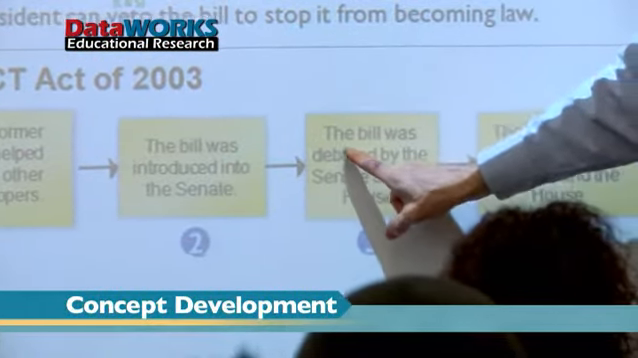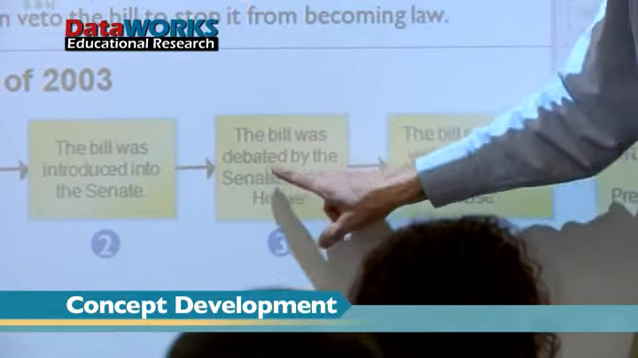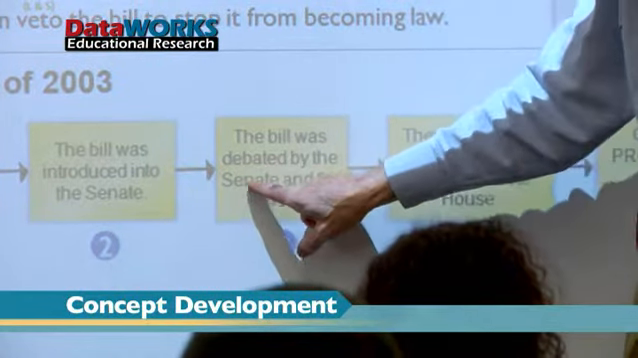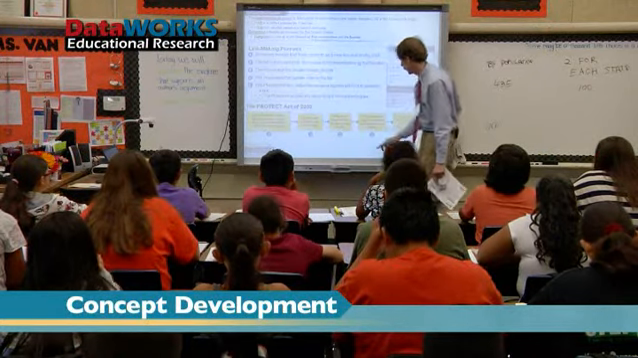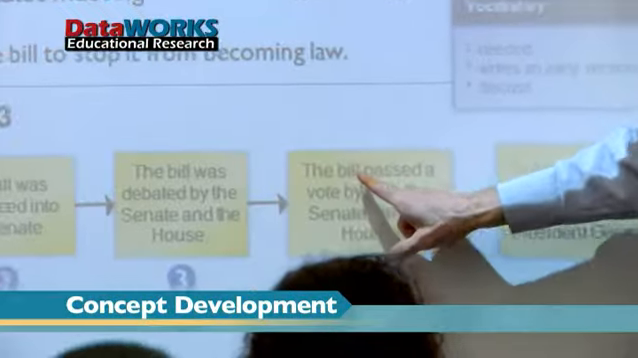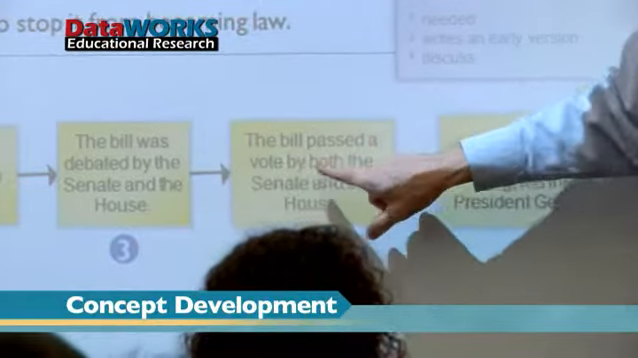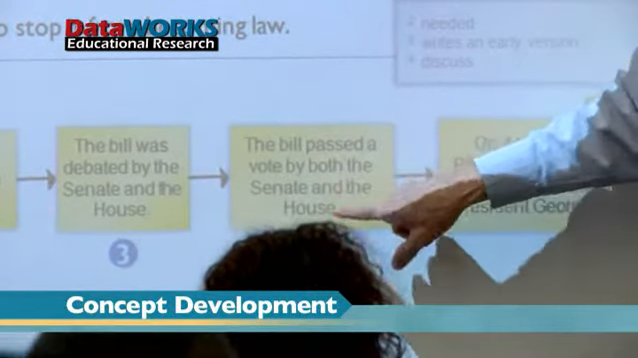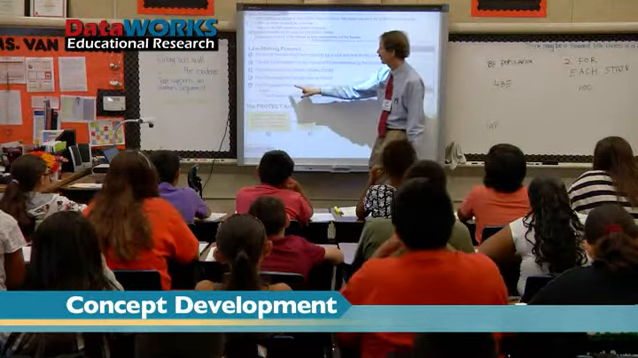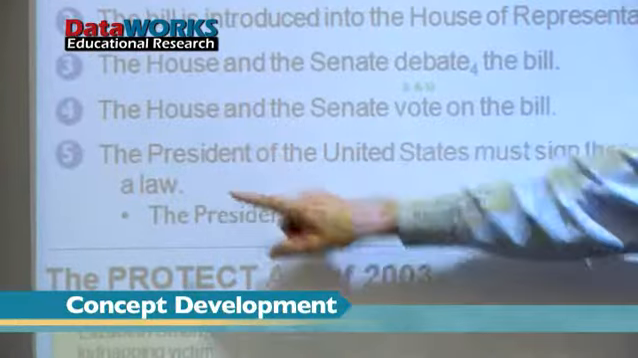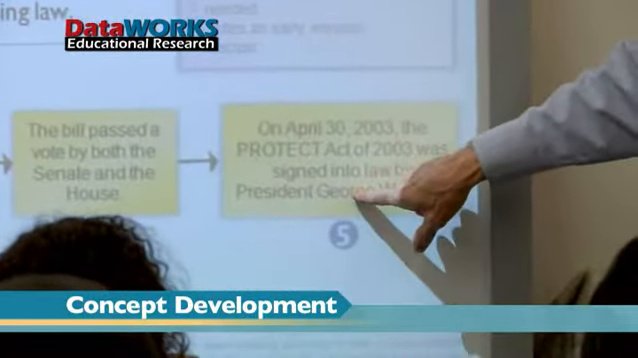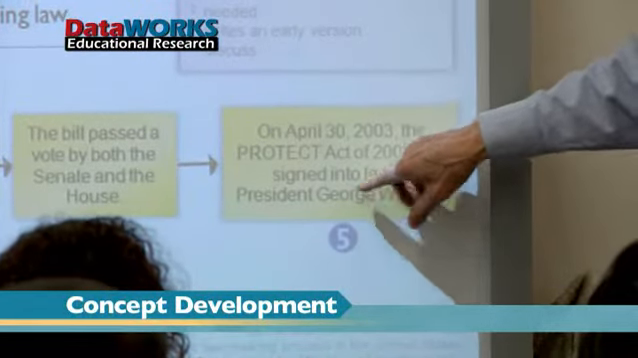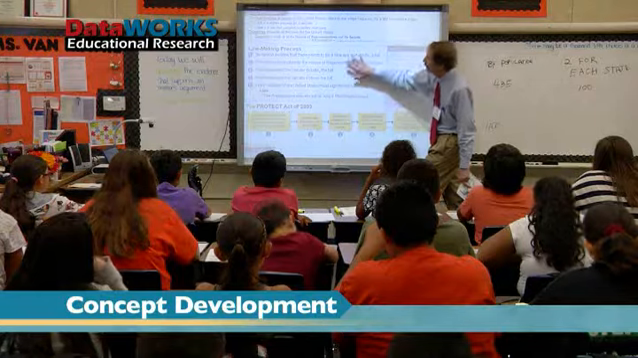Okay, the next one. Let's read her next step. The bill was debated by the Senate and the House. That's right here, debated. Now, what's the next one? Let's read it. The bill passed a vote by both the Senate and the House. Step 5, who has to approve next? The President. And if you read down here, in April 2003, the President signed the law. Okay, so this is an exact example of what happened right here.